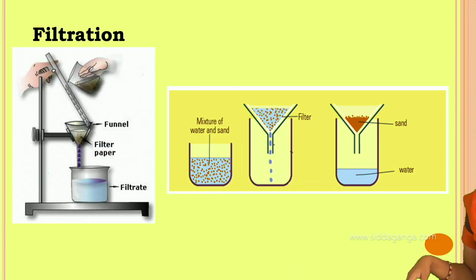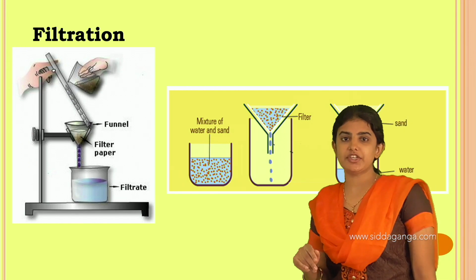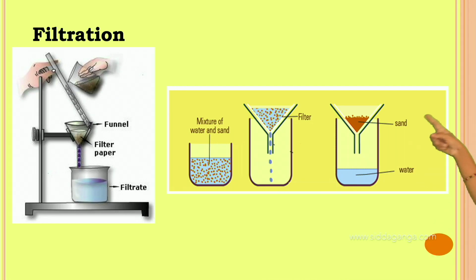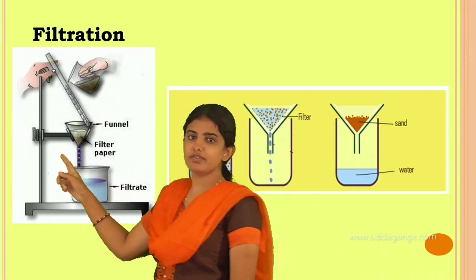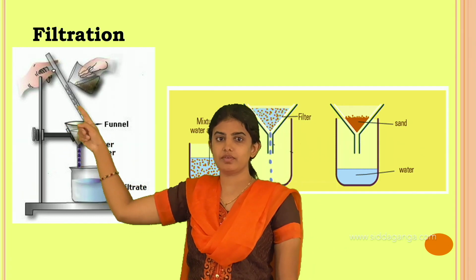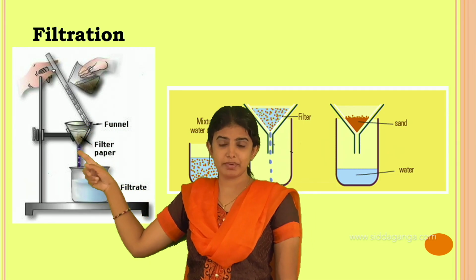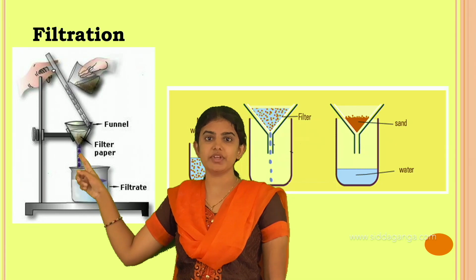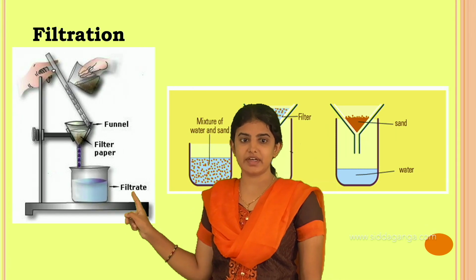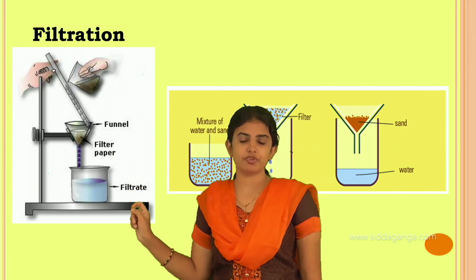Next, we shall move on to filtration. After the process of sedimentation and decantation, the next one is the filtration process. The decanted particles will be poured into another vessel with the help of a stirrer. See here, the stirrer will be there, and along with the stirrer we have to pour the decanted particles, and thereby the filter paper present in the funnel will carry these impurities, leaving behind the clear liquid in one vessel, and this one we call the filtrate. Here is a filter paper and a funnel. See, this is how the filtration process will be done.